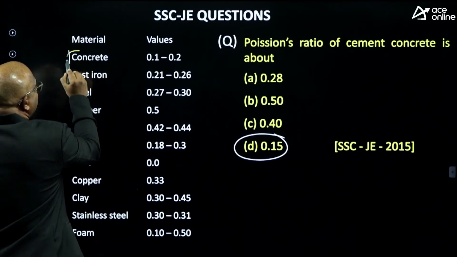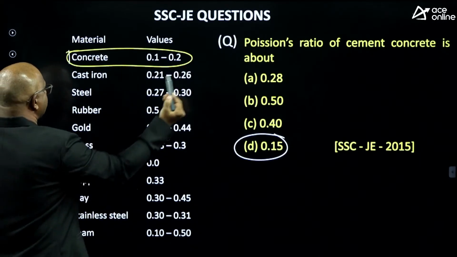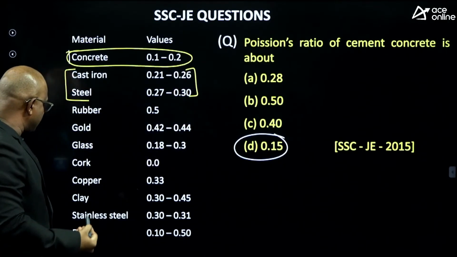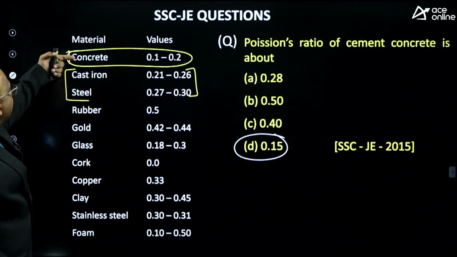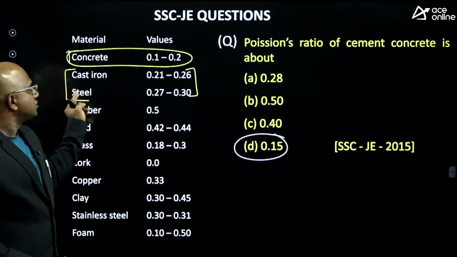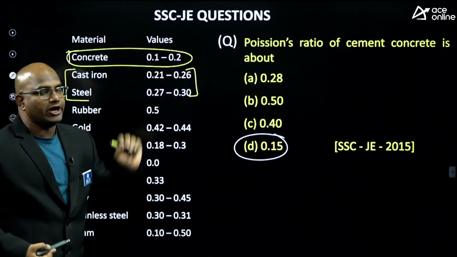Especially this table, remember this table, guys. Especially concrete, and for mechanical students, cast iron and steel, you have to remember this data. Concrete, cast iron, steel. At least these three data you have to remember. Steel is approximately 0.3, cast iron is 0.21 to 0.26.